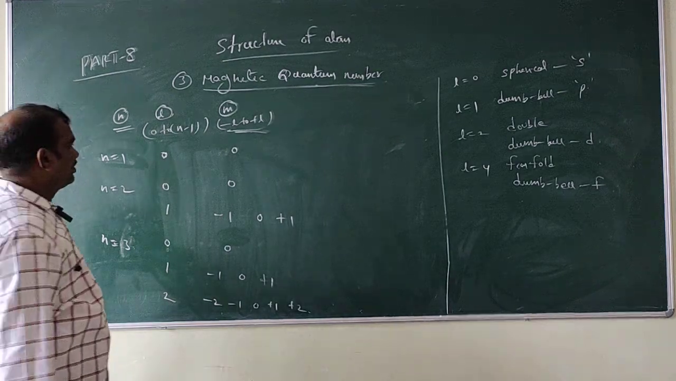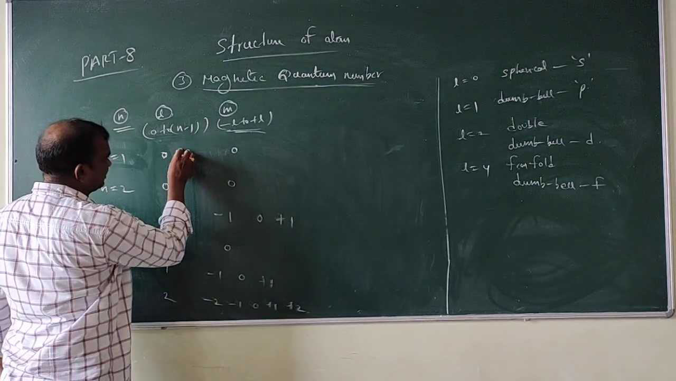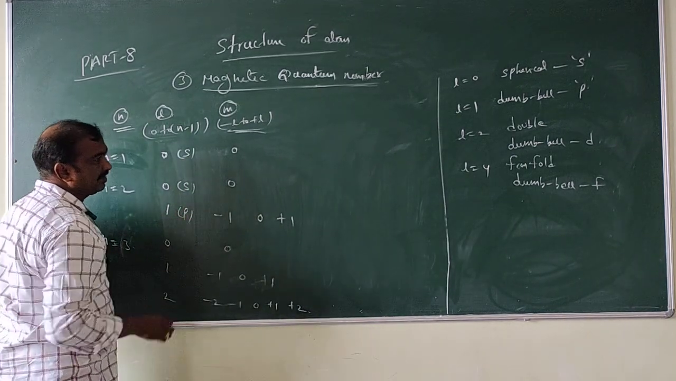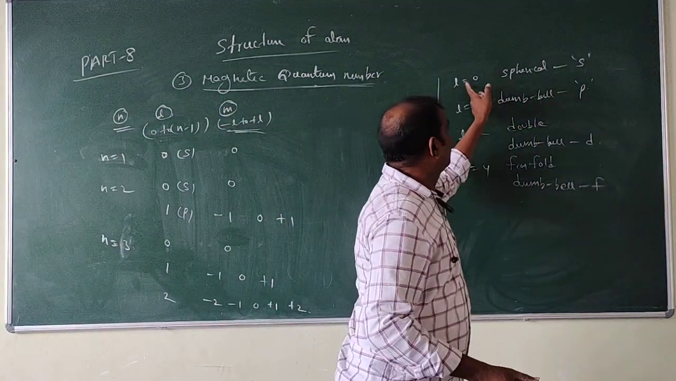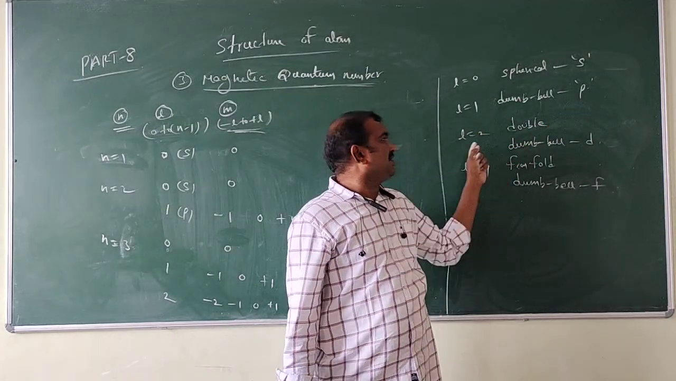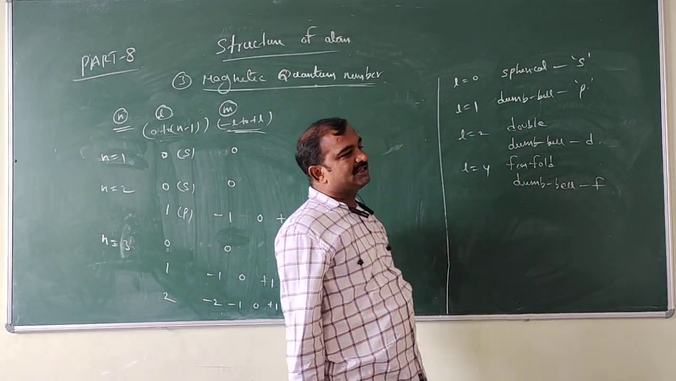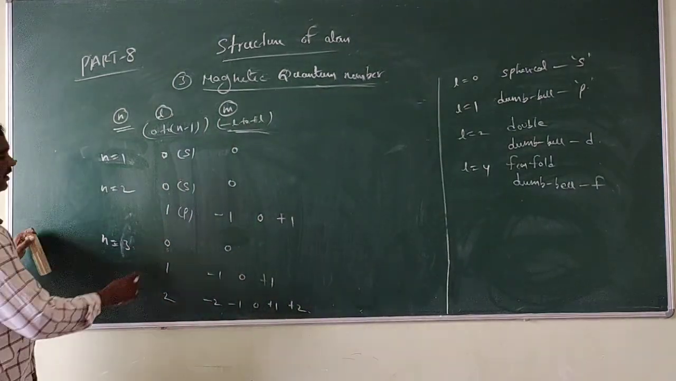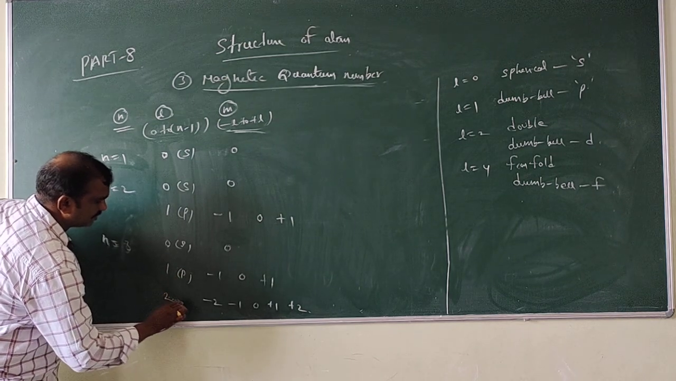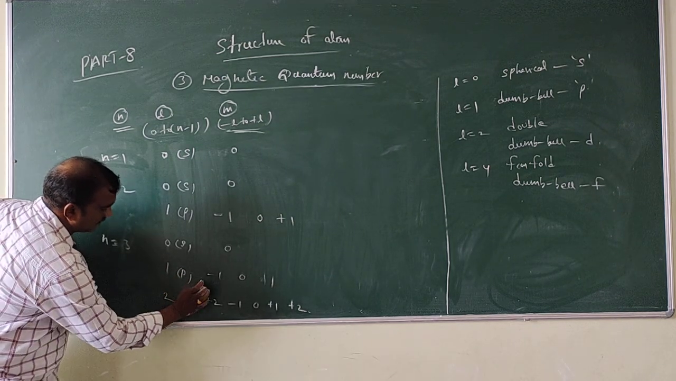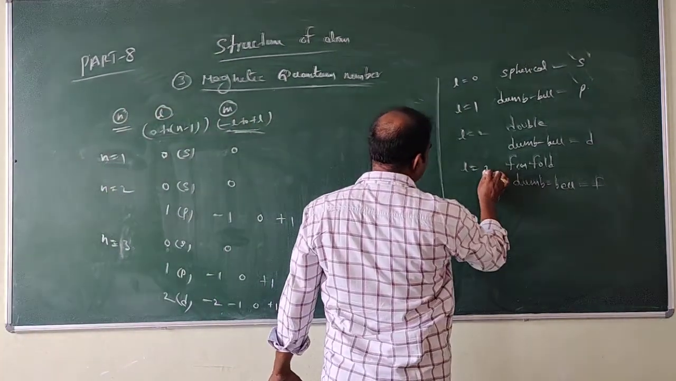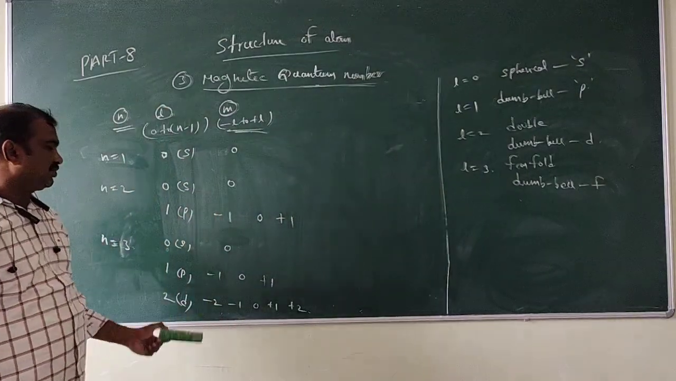Now look at it. L is equal to 0 means s subshell. L is equal to 1 means p subshell. L is equal to 2 means d subshell. L is equal to 3 means f subshell. Already we discussed this. So for L, these values will come.